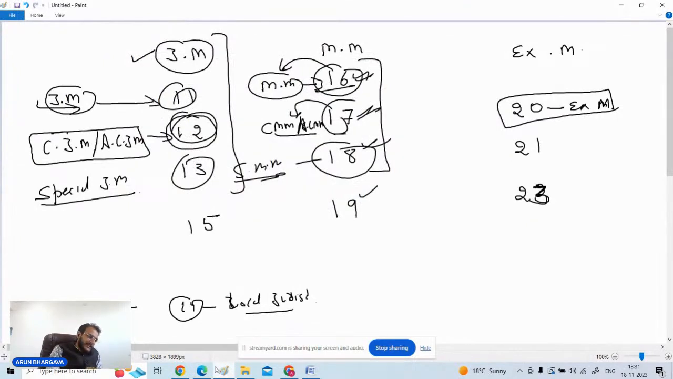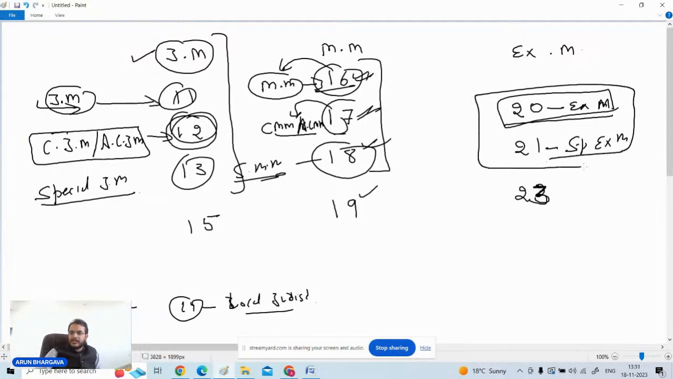In your concerned bare act, just take out section number 20. It is talking about executive magistrates. In section number 21, it will be talking about special executive magistrates. These are the things people have to understand, that in which provision, which thing is being mentioned.